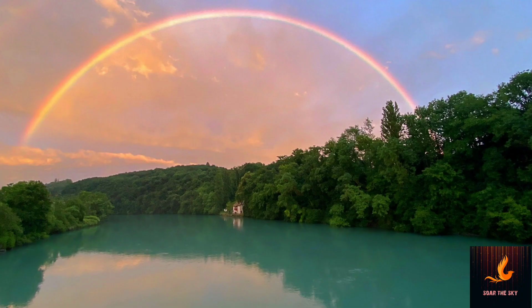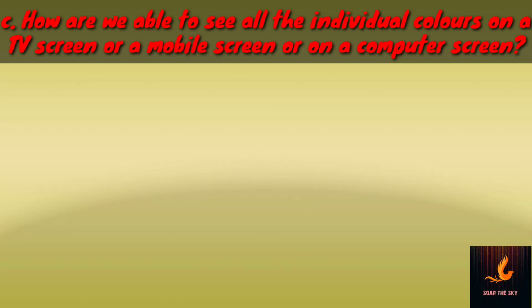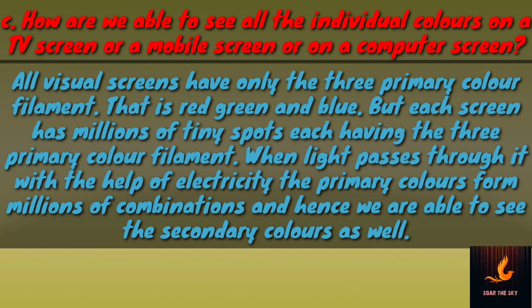The third and the final application based question is, how do we get to see all the colors on a TV screen or a mobile screen or a computer screen? Here is the answer to it. All screens, the visual screens, have only 3 primary colors, that is red, green and blue.